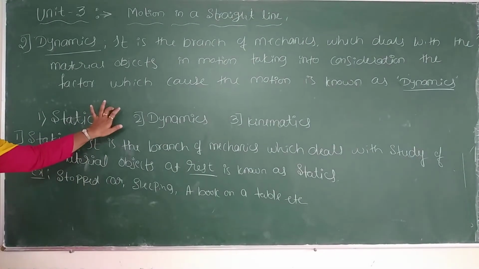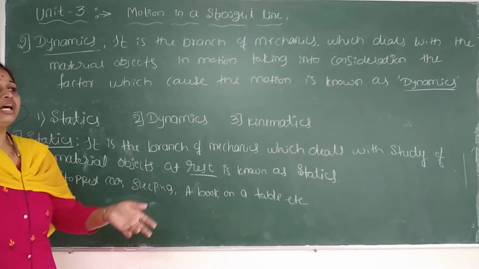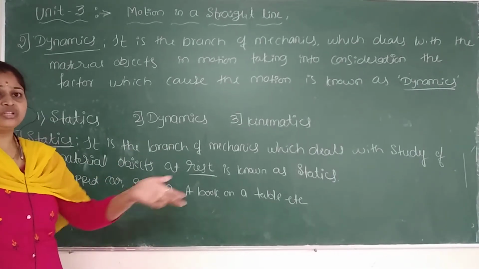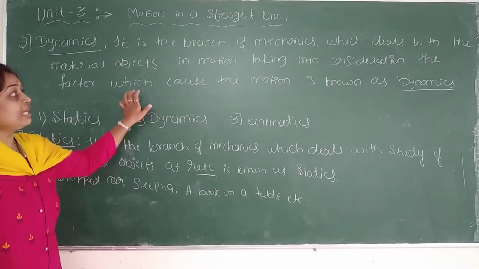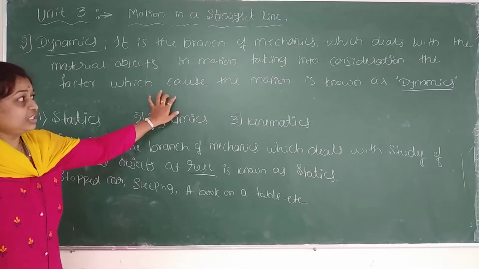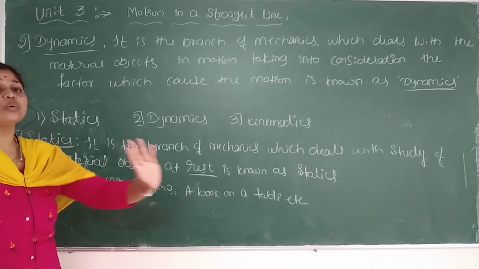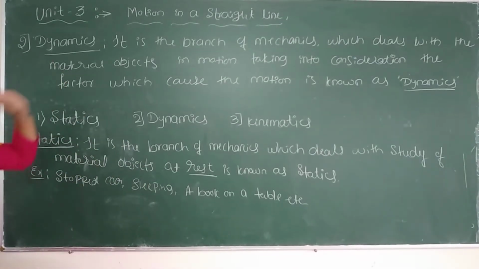Is it clear? Example, a stopped car is there. If you start driving the car, it is moving. You know you are driving the car. There is a known factor. So that known factor can be considered. Is it clear? So here cause means reason. You have to know the reason why the object is moving. Such a motion is known as dynamics.